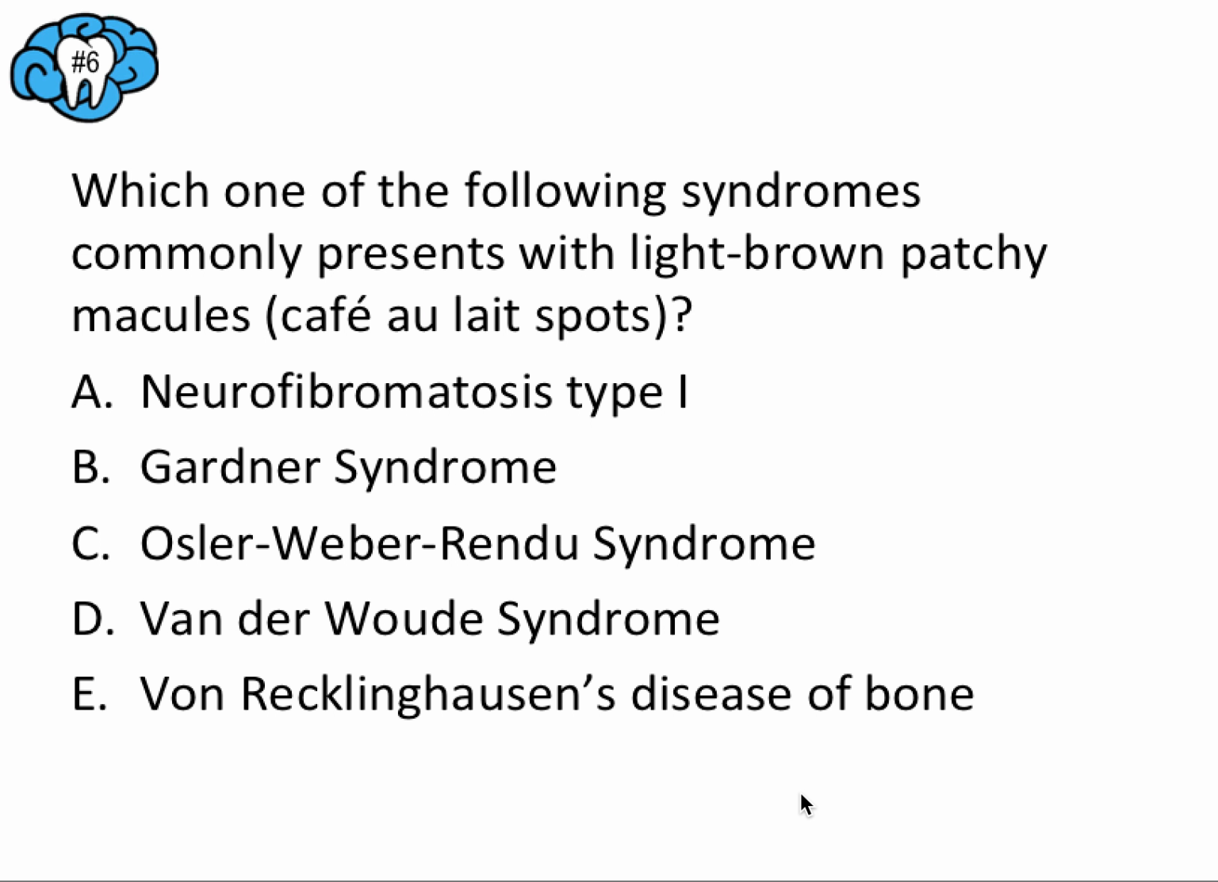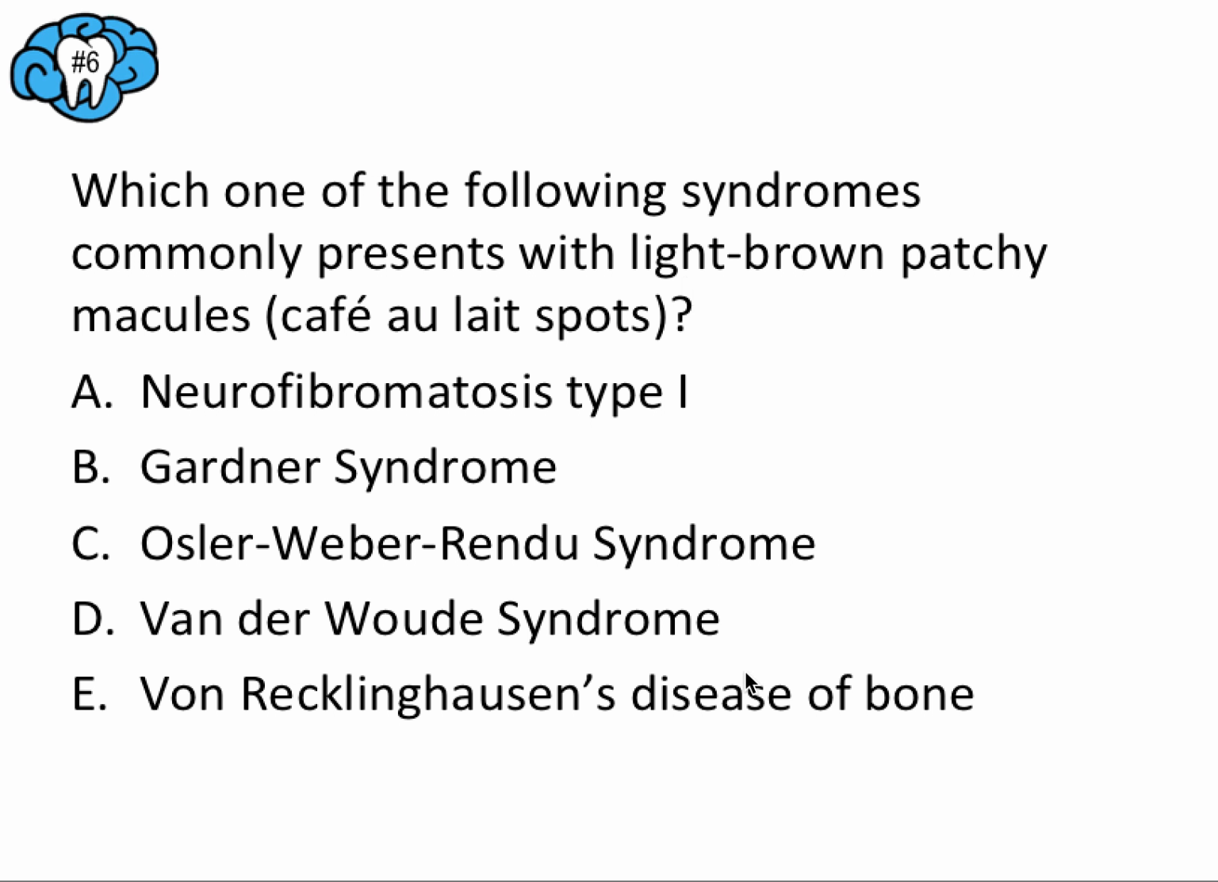Next, which one of the following syndromes commonly presents with light brown patchy macules, or café au lait spots? A. Neurofibromatosis type 1, B. Gardner syndrome, C. Osler-Weber-Rendu syndrome, D. van der Woude syndrome, or E. von Recklinghausen's disease of bone. So pause the video and then we'll talk about this.